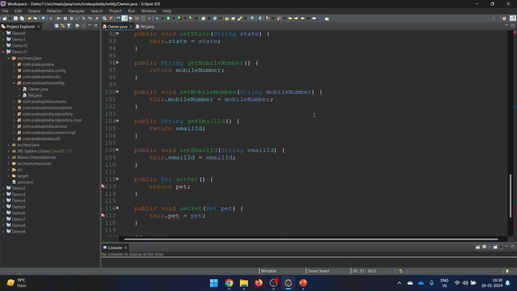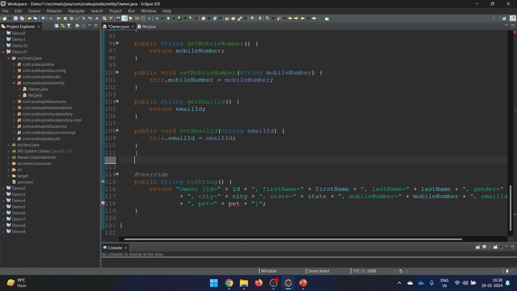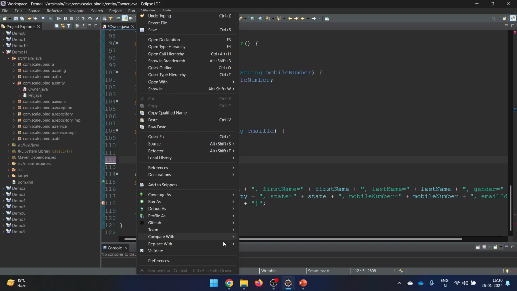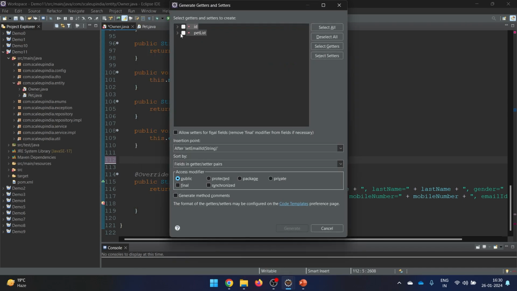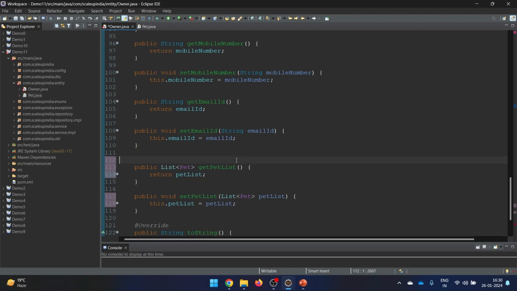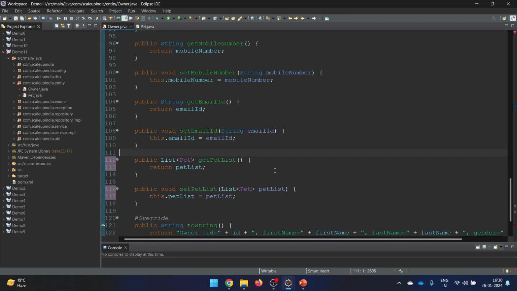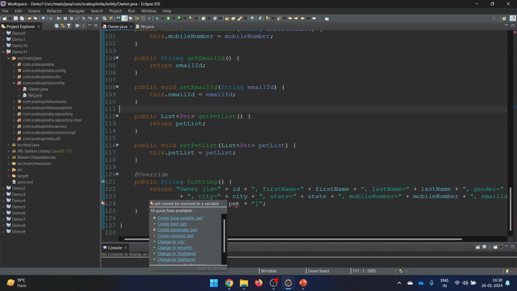And the obvious other changes are that we need to modify these two methods. So let me just delete them and regenerate them with the help of this source option. I will say generate getters and setters, and only for the pet list I'll generate them. So now this one looks good to me. And obviously your toString method is also having some issues now, because now there is not a single pet but instead a pet list. So let's modify this method also.